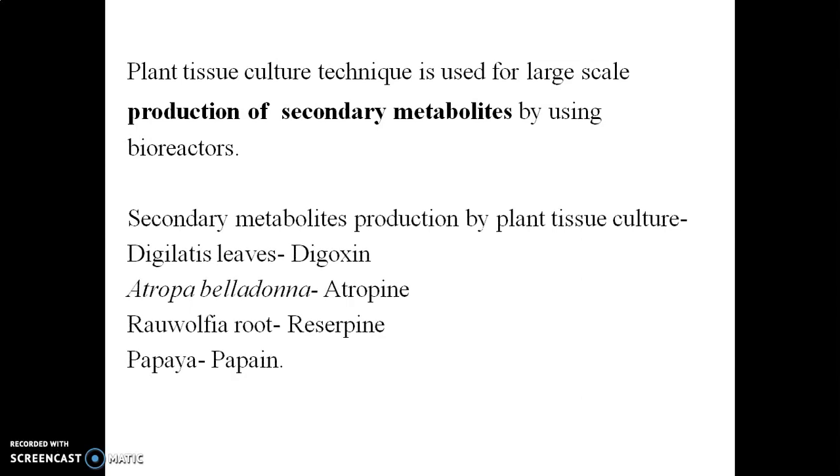Now here are some examples of secondary metabolites. Digitalis leaves are used for the production of digoxin. Atropa belladonna is used for the production of atropine. Rauwolfia root is used for the production of reserpine, and papain is used for the production of papain, where this is regarding the sources of crude drugs.